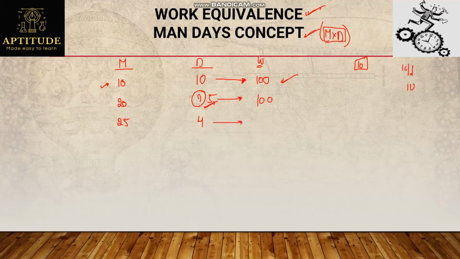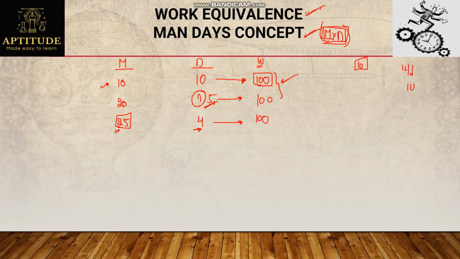And observe here, I have 25 persons. And I know that they are performing the same work. So if they are performing the same work, what should be the total man days here? Man days should be 100. That's it, right? My man days should be 100. In order to get 100, with what value should I multiply 25? That's nothing but 4. So that's the reason simply we can say the number of days will be 4, getting total man days as 100. So man days is nothing but the product of men and days. Whenever the work is common, I can calculate like this.